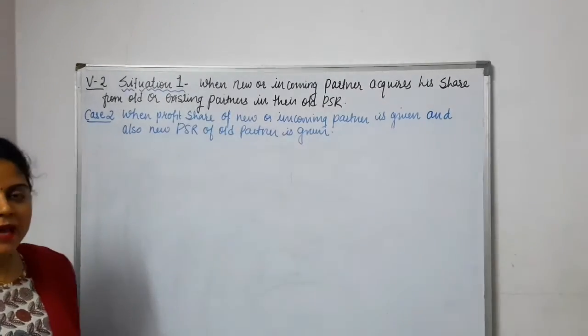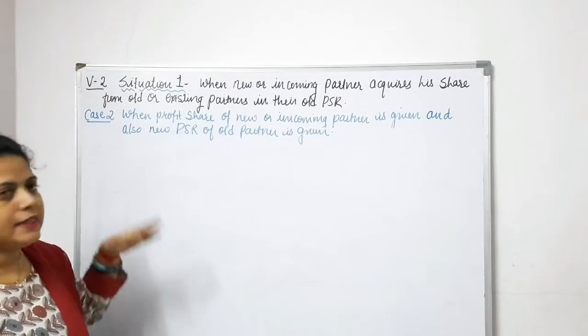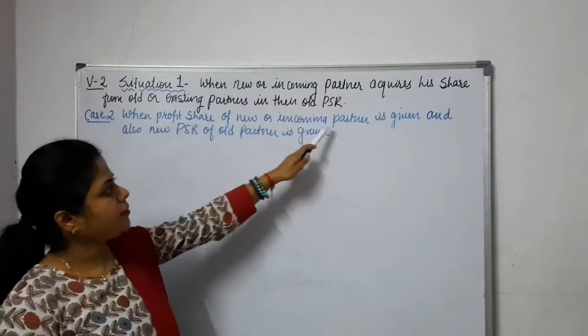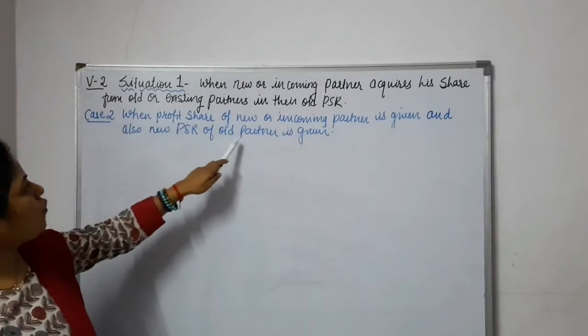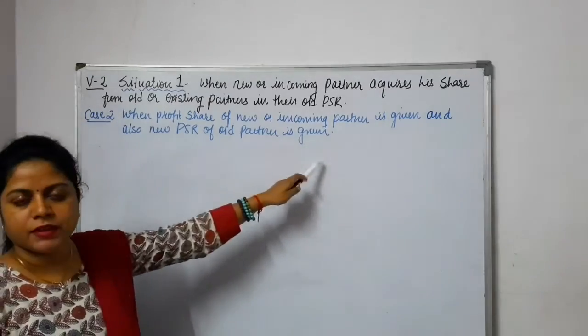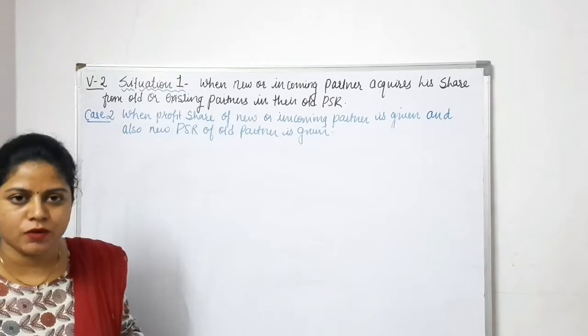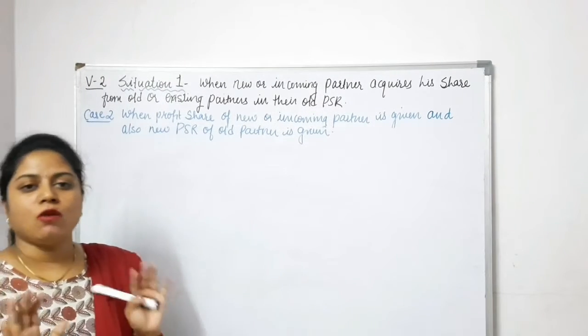Now we are going to have the second case. In the first case we have seen. Okay. Now we are into the second case. What is the case? When the profit share of the new or incoming partner is given and also the new PSR of the old partners is given. That means when a new partner is entering, his share will be given to us and the new PSR is also given. Okay. So how to calculate?